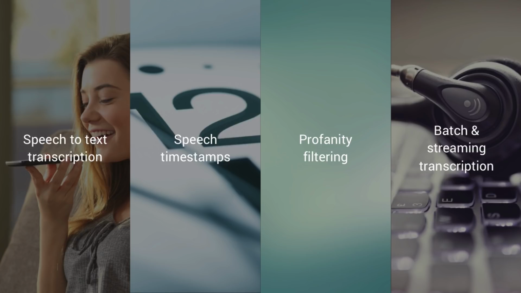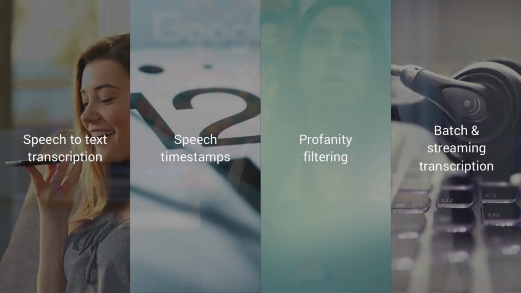A new feature that we recently added to the API is speech timestamps. And what this returns is a timestamp for each word in your audio file. This makes it really easy to search within your audio. So if you want to jump to a particular time when a specific word was spoken, you can do that really easily with speech timestamps. It also offers profanity filtering, and it supports batch and streaming transcription. If you want, you can send it a complete audio file. You can also send it a continuous stream of audio, and it'll continue to return transcriptions.